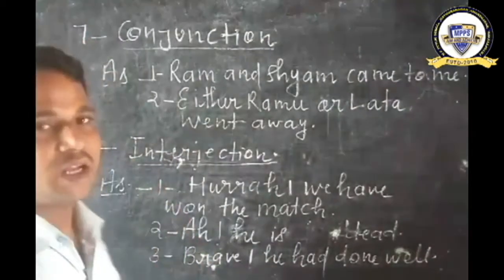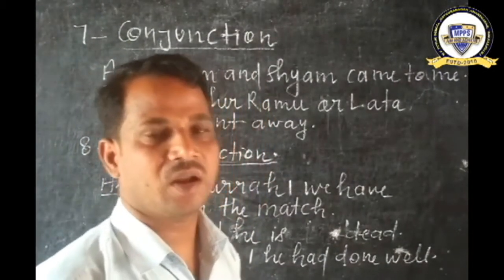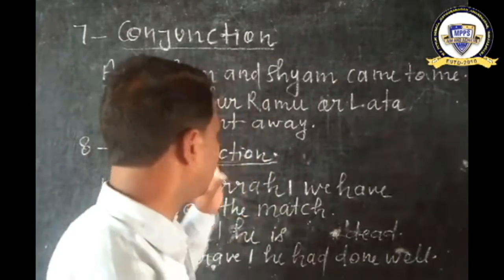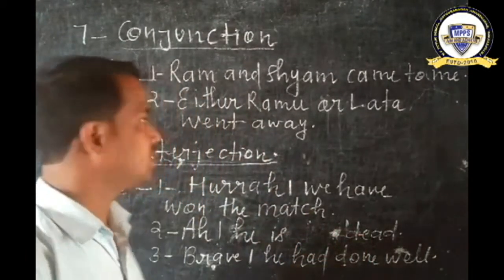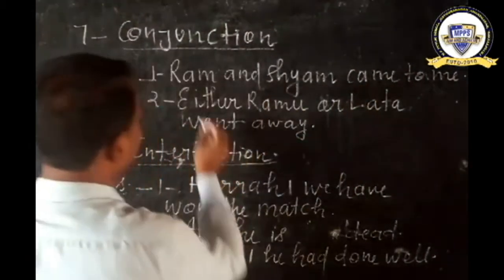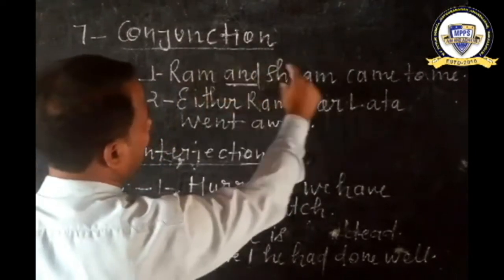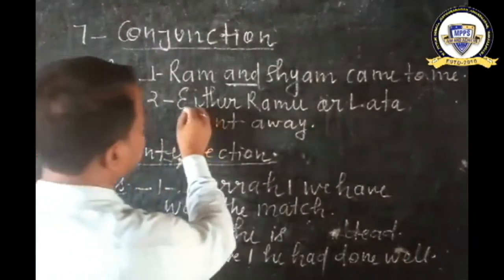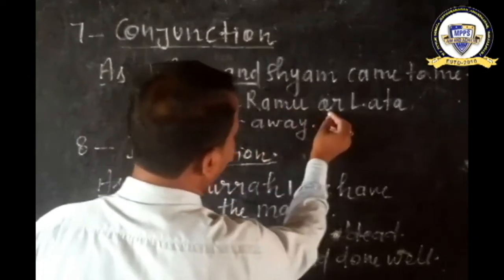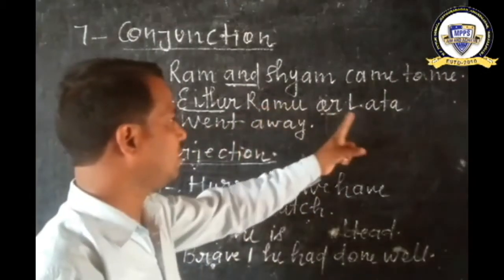Number 7, conjunction. A conjunction is a word which joins two words, sentences or clauses. For example, in the first sentence, Ram and Syam came to me. And is our conjunction because it joins two words, Ram and Syam. And second sentence, either Ramu or Lata went away. So either, or both are conjunctions because they join Ramu and Lata.